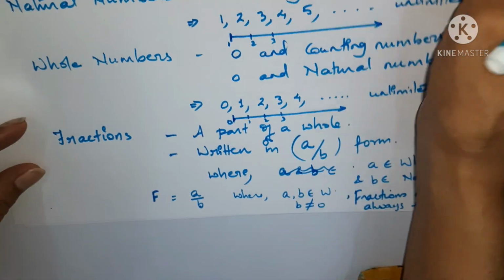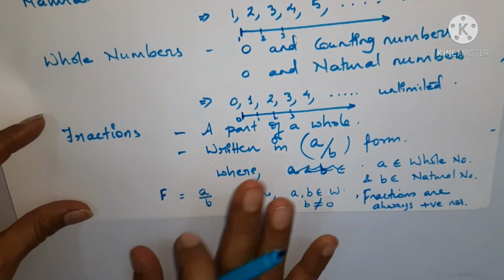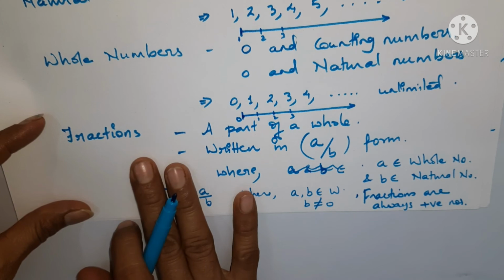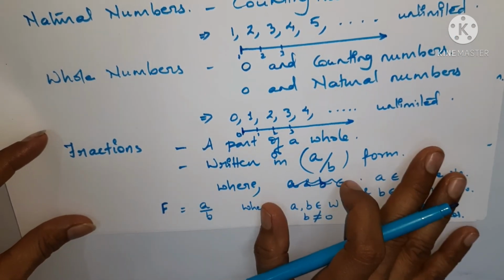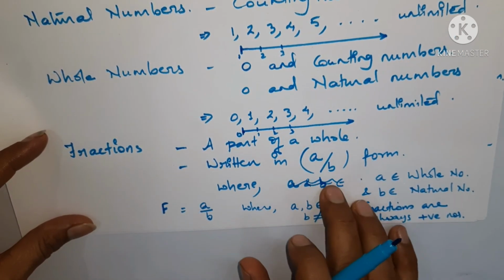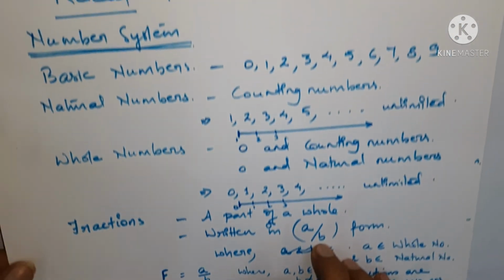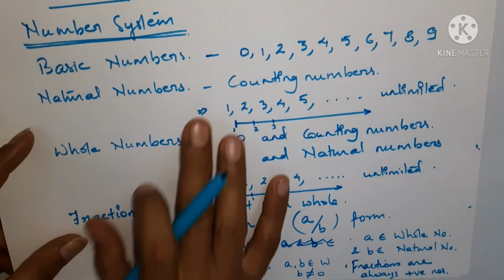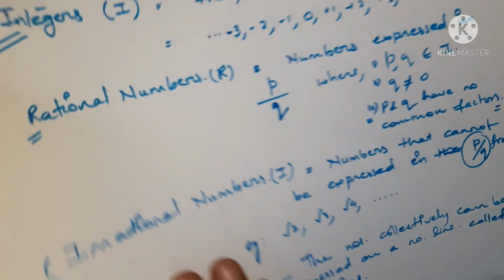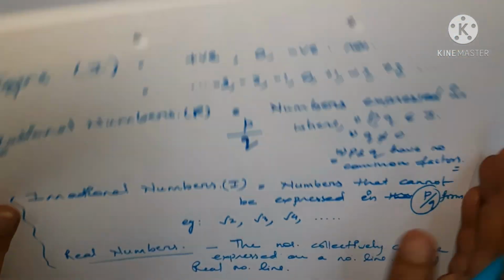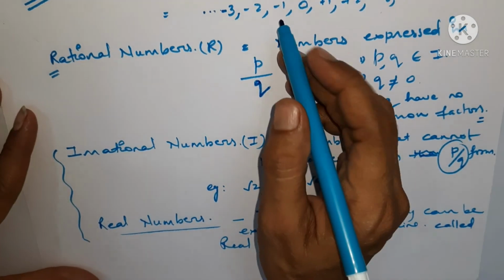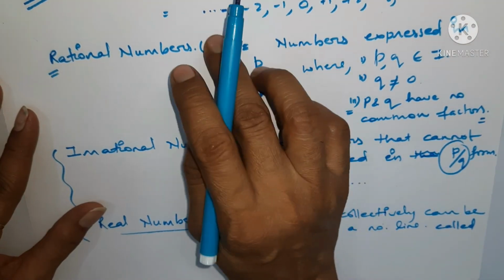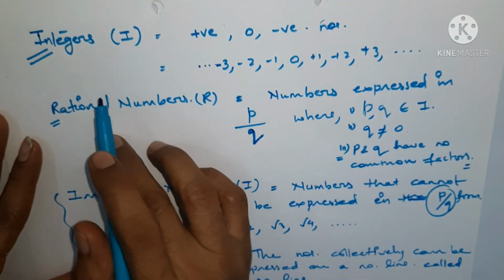Similarly, fractions are there, which represent part of a whole. Fractions are always positive numbers and they can be written in A by B form, where A and B belong to the whole numbers family and B is not equal to 0. Then we have integers. Integers are the positives, the 0 and the negative numbers together. The collection of all three together gives you integers.